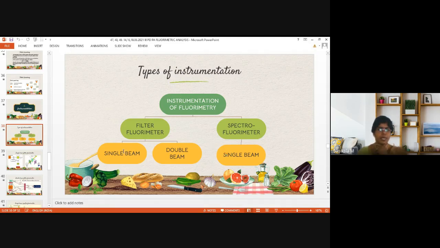Single beam will be having a single sample compartment, and a single intensity of radiation is passed at a time for analysis, whereas in double beam instruments more than 1 intensity of radiation is simultaneously passed to the sample compartment, which will be having more than 1 sample cell used at a time for analysis. And there we can compare the sample with blank or standard. So that is the application of double beam.